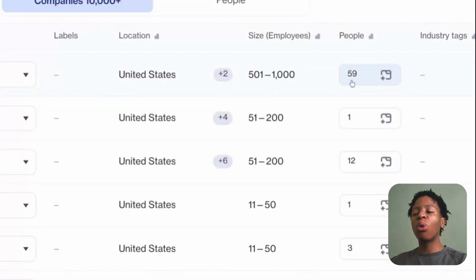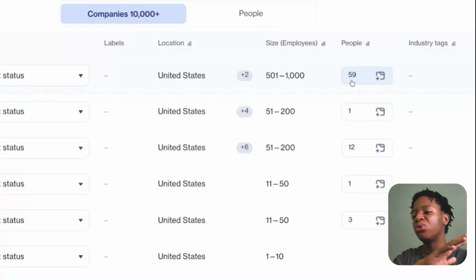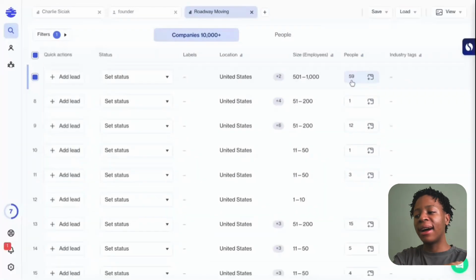Obviously they aren't really the qualified specific prospects. Within those leads, you have those key decision makers you're looking for: CEO, CMO, COO, and all those additional key decision makers that you are maybe looking for to pitch your services to, right? And I'm going to show you how you can actually find them.